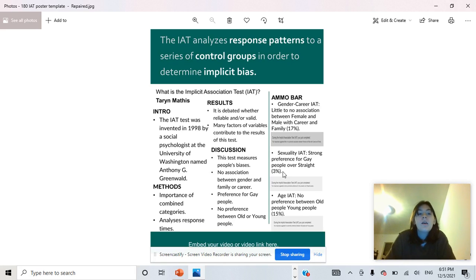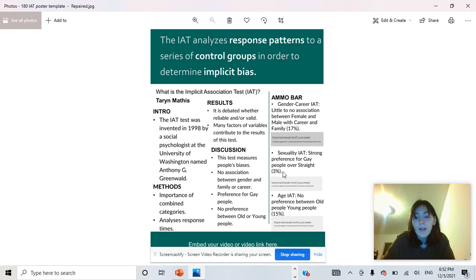The Implicit Association Test is a test that analyzes a test taker's response patterns to a series of control groups in order to determine if an individual has an implicit or underlying bias, meaning that it will determine if an individual has a specific preference to one of the control groups being tested. The IAT test was invented in 1998 by a social psychologist at the University of Washington named Anthony G. Greenwald.